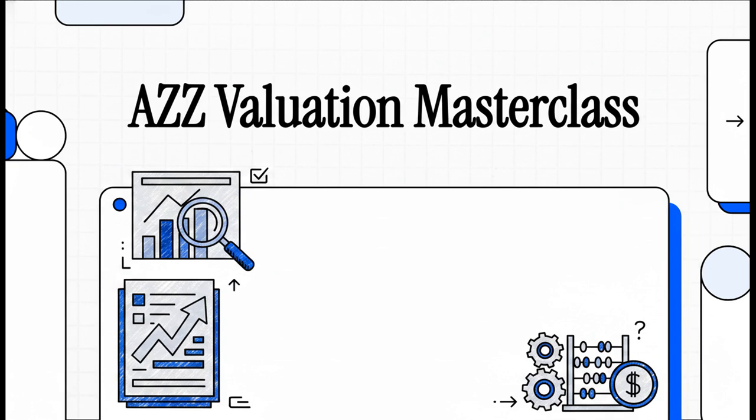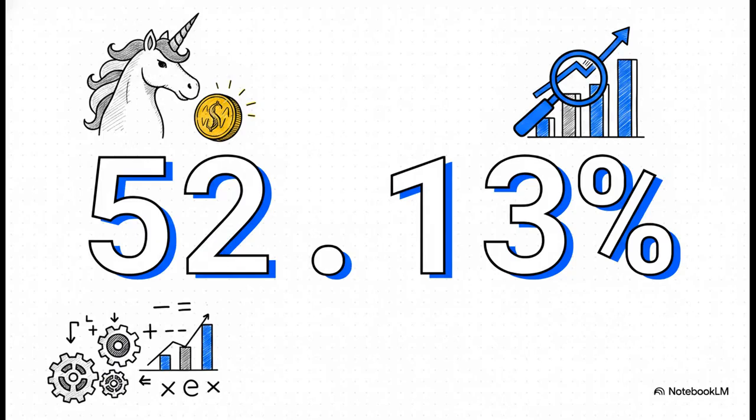We're going to strip away all that market noise and use strict fundamental valuation models to uncover what this company is actually worth. All right, let's dive straight into this massive number. Our source data indicates AZZ has a staggering 52.13% margin of safety. Now, you know and I know that in the world of equity valuation, finding a mathematically derived margin of safety north of 50%, it's kind of like finding a unicorn.